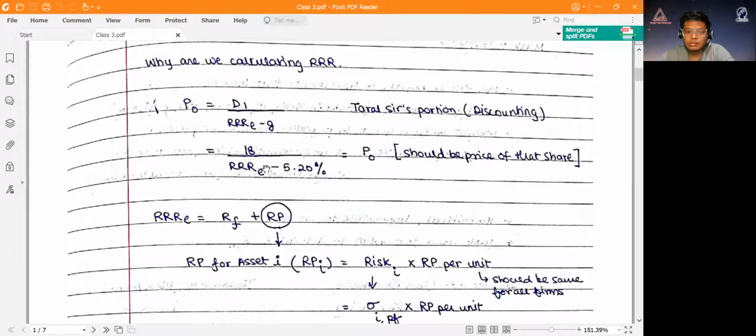This P0 that will be calculated using this would be the price that share should have. This is how you evaluate whether the price is overpriced or underpriced in the market. That is the entire purpose of the capital asset pricing model. We are calculating R, the required rate of return, but we call it CAPM because it's a pricing model where you put this R and you get the price.